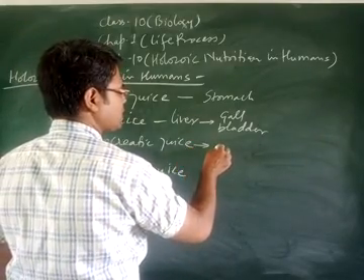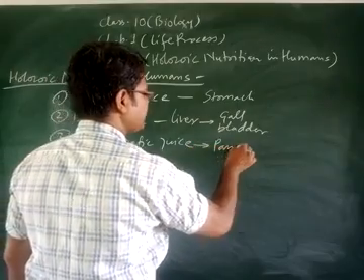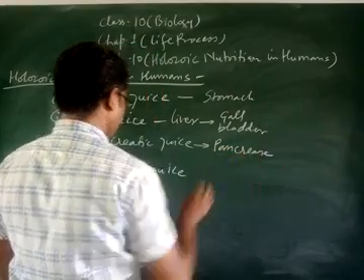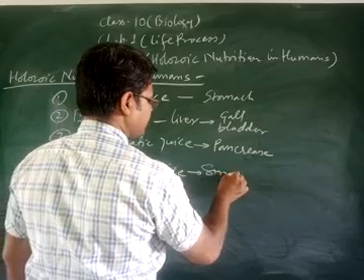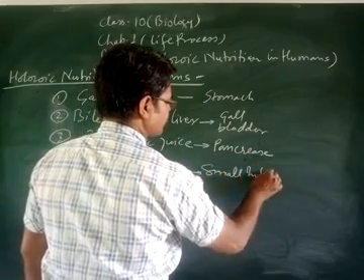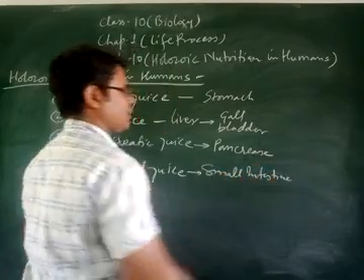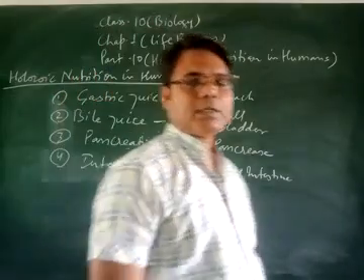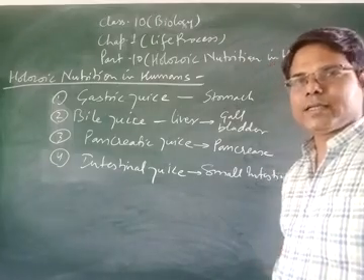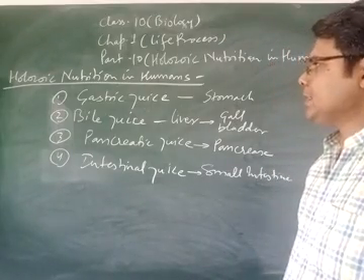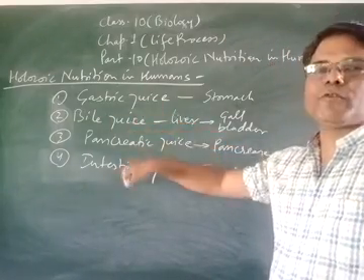Pancreatic juice is secreted from the pancreas, and intestinal juice from the small intestine. So these structures are involved in the production and secretion of enzymes which are present in the form of juice.